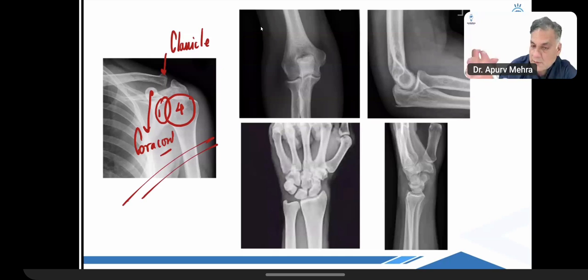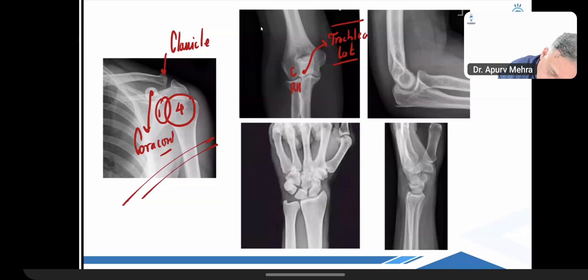All right. Around the elbow, you have the capitulum, the first one to come, then comes the radial head. Remember the lateral part of the trochlea. The trochlea has a medial part and a lateral part. When the lateral part of the trochlea gets damaged, anybody?